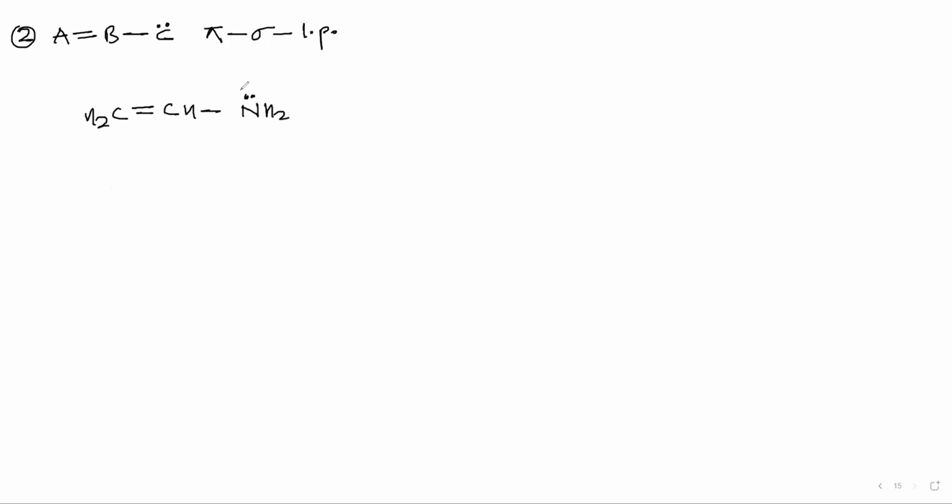So how will this go: from lone pair to sigma, then from pi, again it will get a negative charge. So this will be CH2 negative, then it will be having a single bond CH, a double bond N, and this will be NH2, and this will be gaining a positive charge here, correct?